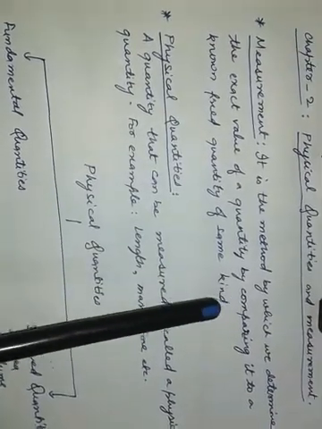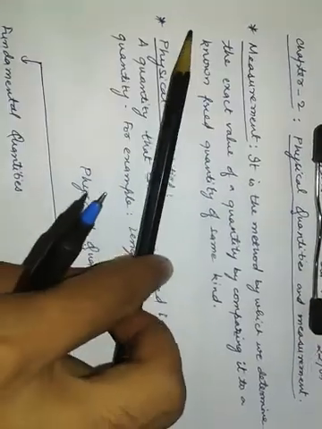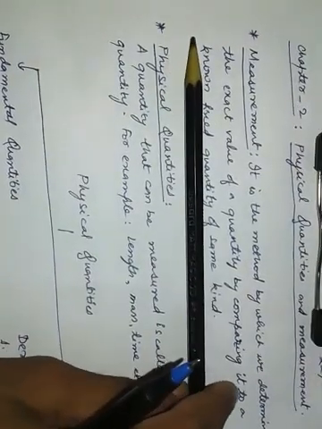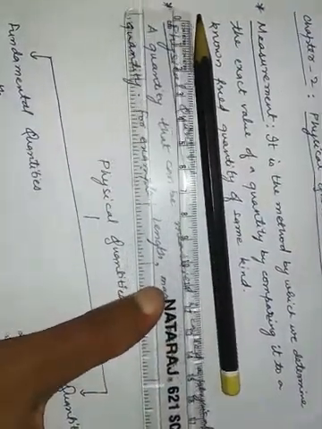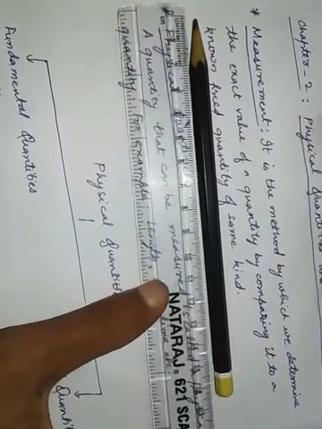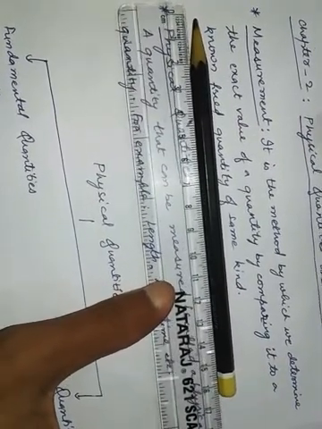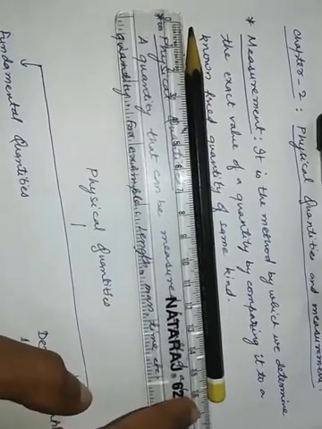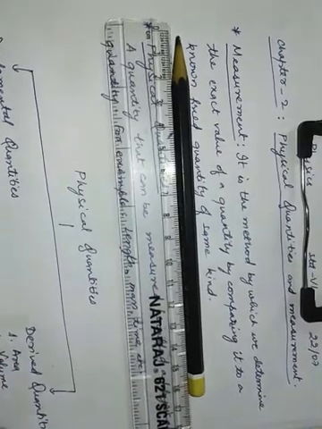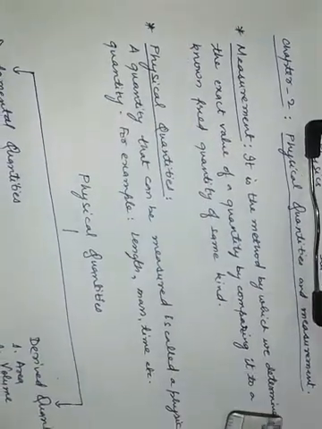For example, suppose this is a pencil and I have to measure its length. I do not know the length of this pencil, so how do I measure it? I compare it with a known length, the same kind of quantity, using this scale. Suppose I get 16.5 centimeter. So we know the length of this pencil is 16.5 centimeter. This is known as measurement.